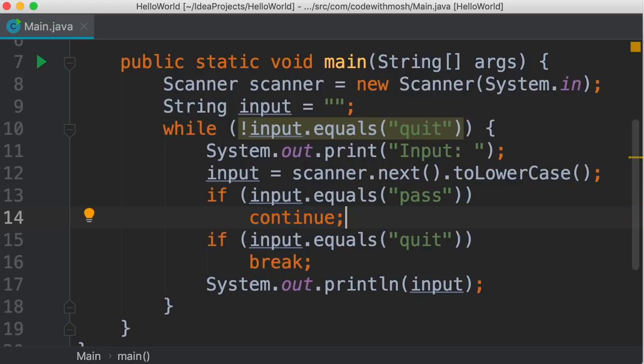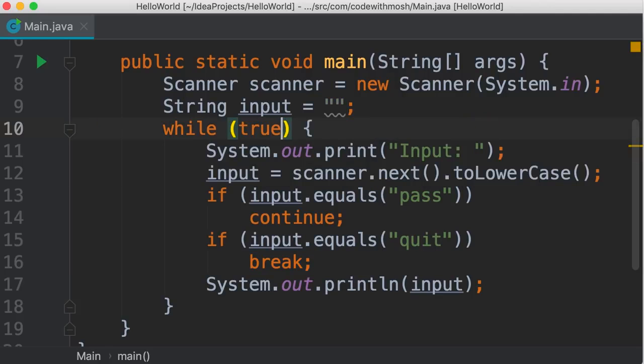So to recap, the break statement terminates a loop, and the continue statement moves control to the beginning of a loop. Now, one last thing before we finish this tutorial. In this implementation, we don't really need this loop condition because the moment the user types quit, this break statement is going to kick in and terminate the loop. So we can simplify this code by using true as our loop condition. So this is always true, and this loop is going to get executed forever until the user types quit.